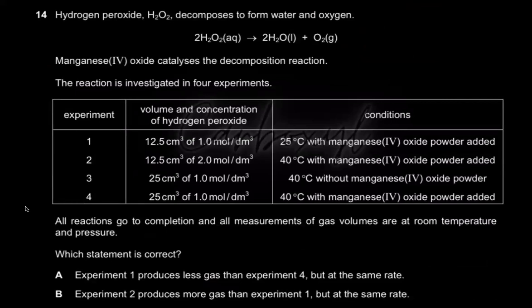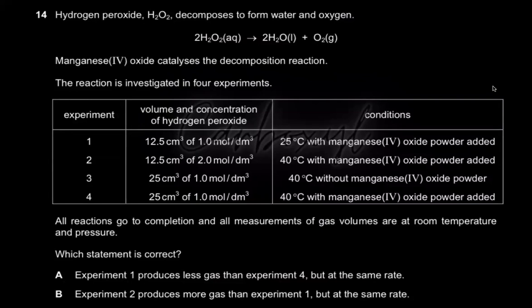14 says hydrogen peroxide. Okay. Now, if I were you and I was solving this in my examination, I would skip MCQ 14 because it requires a lot of calculation and reading. I'm also teaching you how to go about the MCQs when you're sitting in the paper, right? If you see an MCQ requiring a lot of reading and a lot of calculations, move on, and do all the other simple MCQs. But obviously, since we are doing the past paper here, we're going to solve this MCQ as well.